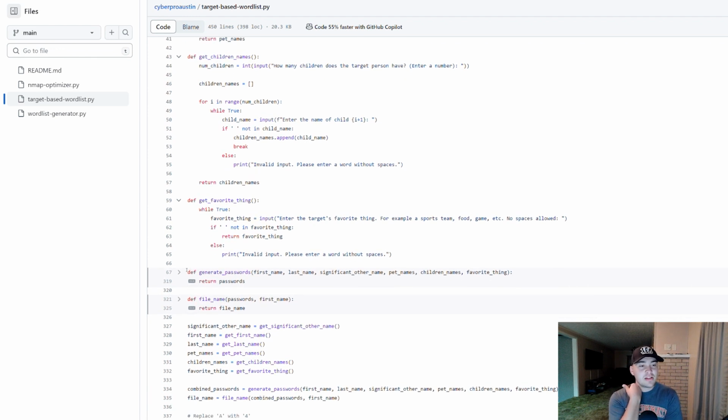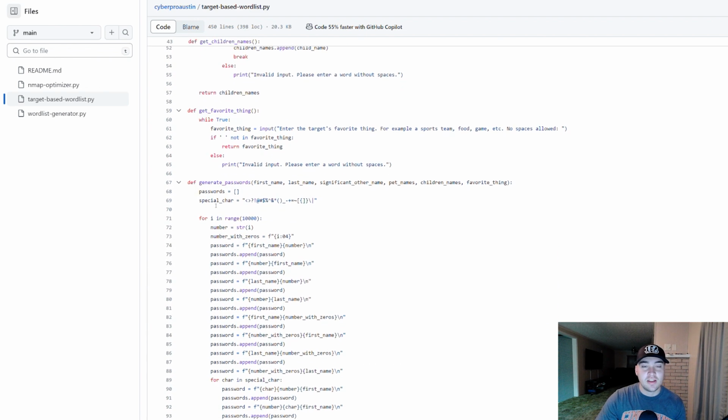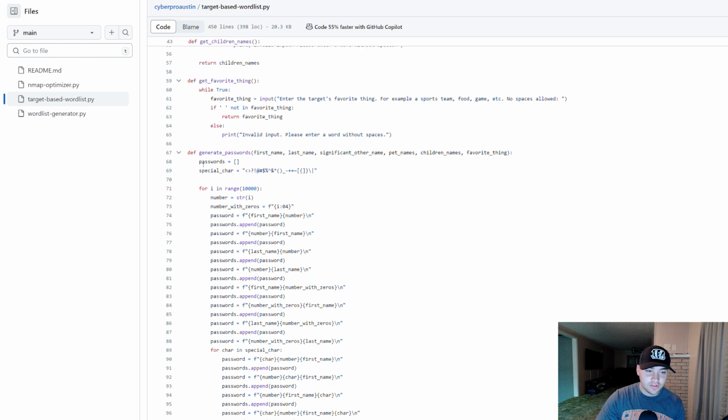Now, in the company passwords one, I made a bunch of specific functions for all of them. This one, I didn't really feel like I needed to do that, and I was having some issues making it into functions, so I figured it'd be easier if I just did it all in one thing. This is the meat of the function, and this is where it gets very redundant, basically the same thing over and over again, but I'll explain what happens. I create an empty list with passwords, and then I've got this string of special characters assigned to a special char variable.